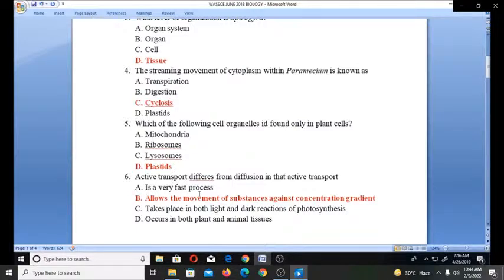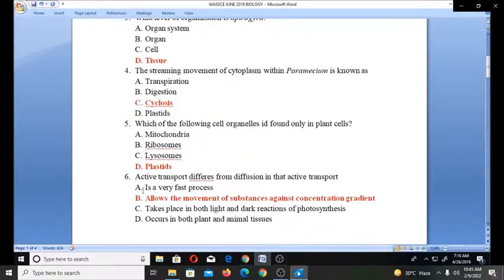Now let's look at number 6 question. Active transport differs from diffusion in that active transport allows the movement of substances against concentration gradient. Diffusion cannot move against concentration gradient, but active transport can.